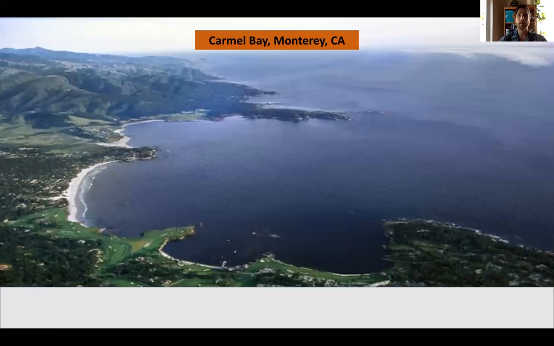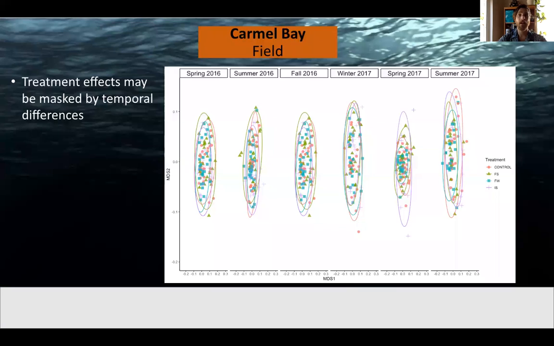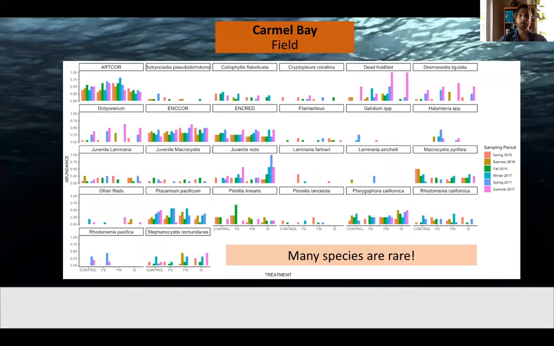Moving on to Carmel Bay in the north. And spoiler alert, we observed similar trends as we saw in Point Loma. So I'm going to move through this section a little bit faster. Again, we see no clear grouping between treatments in our algal communities through time, though there are differences between our sampling periods. A plot of abundance versus treatment shows that, just like in Point Loma, many species abundances change through time with no clear pattern across treatments.